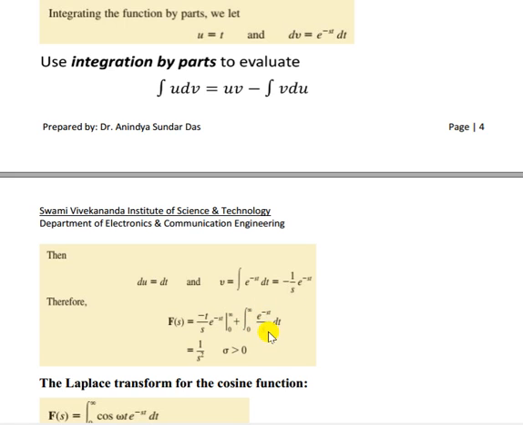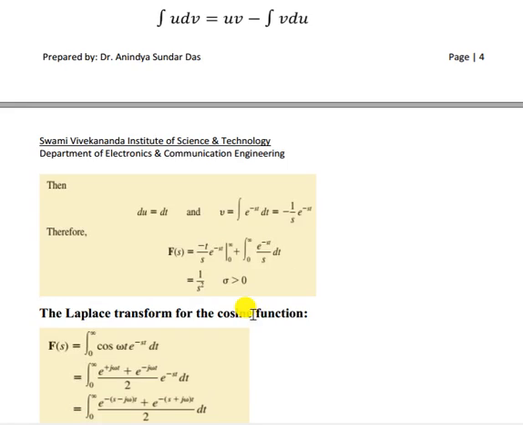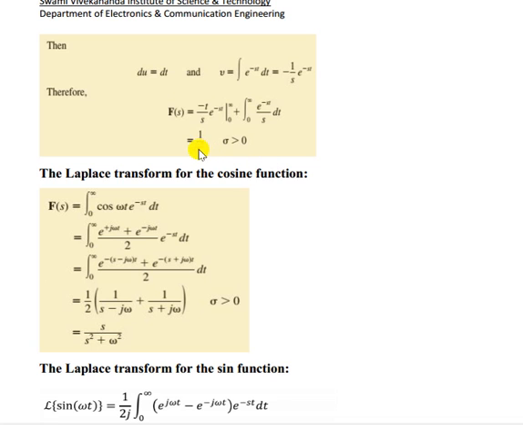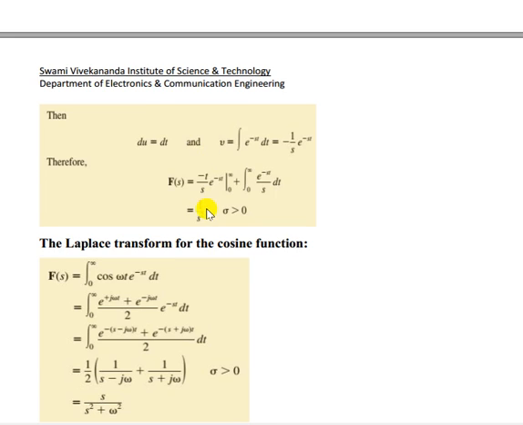If you solve this, you will get 1 by s square. At infinity it gives 0, and at t equals 0 the t term is again 0. Integrating the remaining term and putting the values of infinity and 0, you get 1 by s square. So for f(t) equal to t, the Laplace transform is 1 by s square.